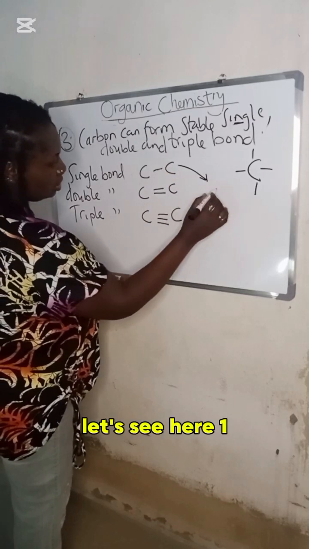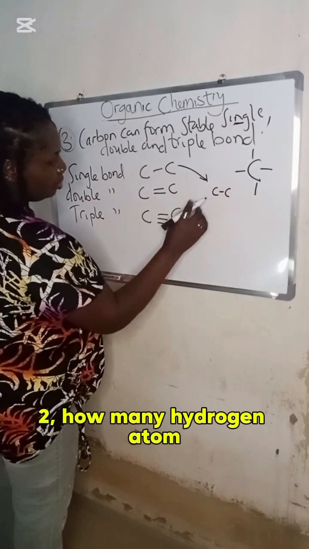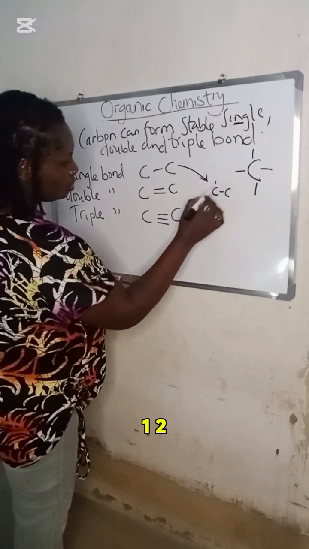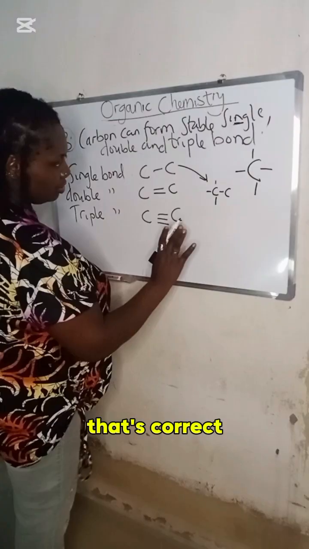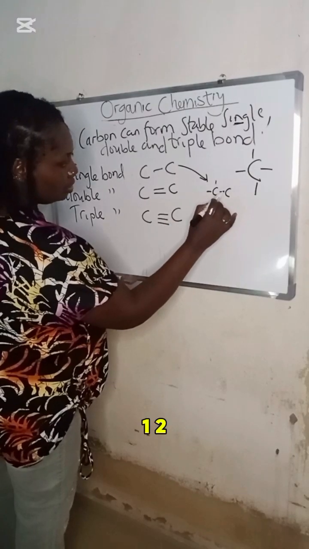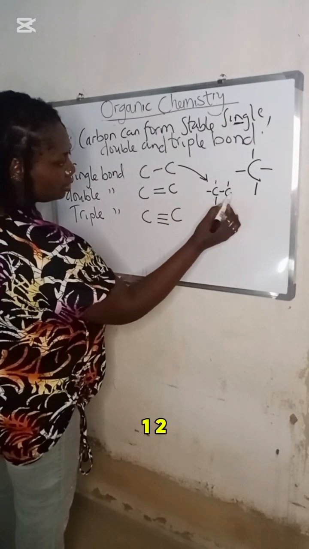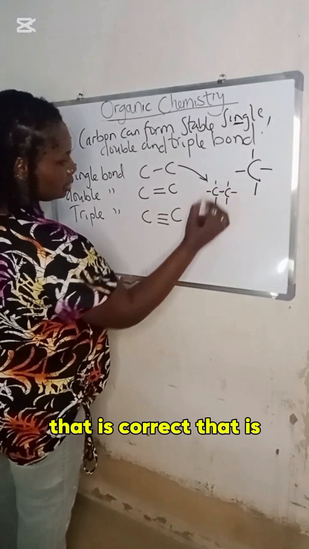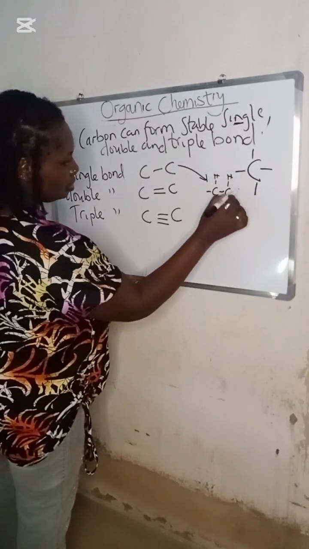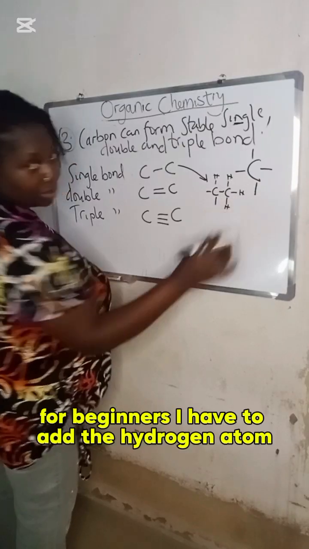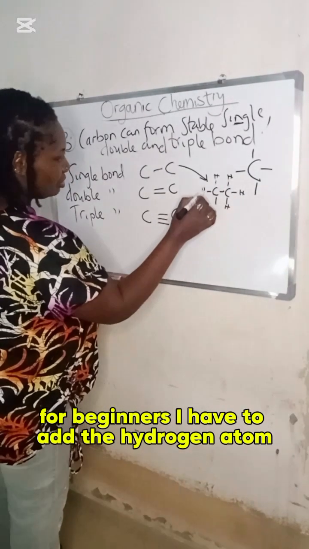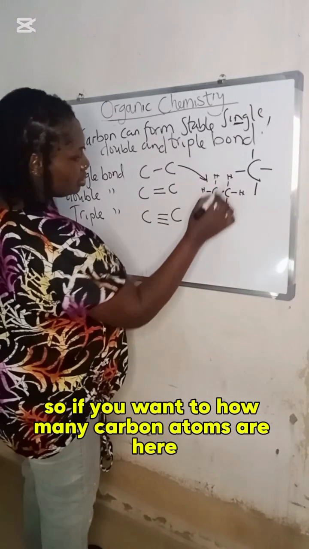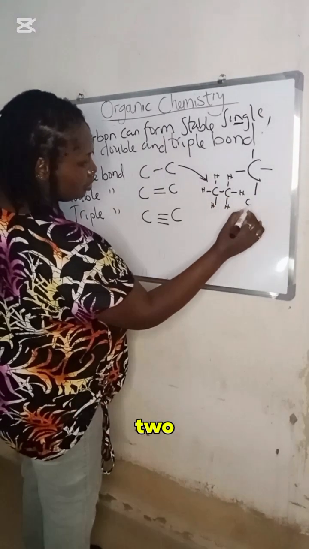Let's see here. 1, 2. How many hydrogen atoms? 1, 2, 3, 4. That's correct. For beginners, I have to add the hydrogen atoms. So how many carbon atoms are here? 2.